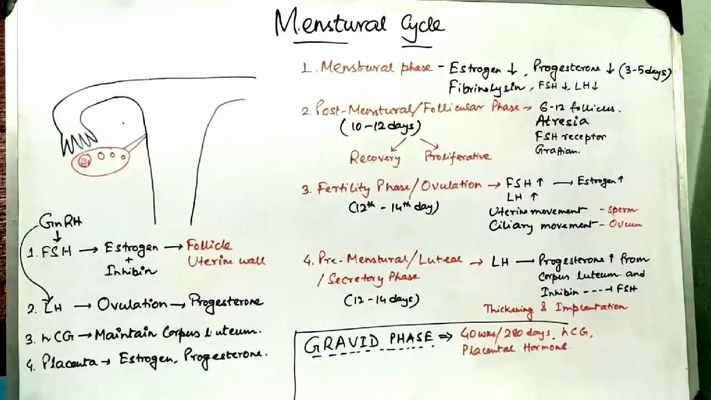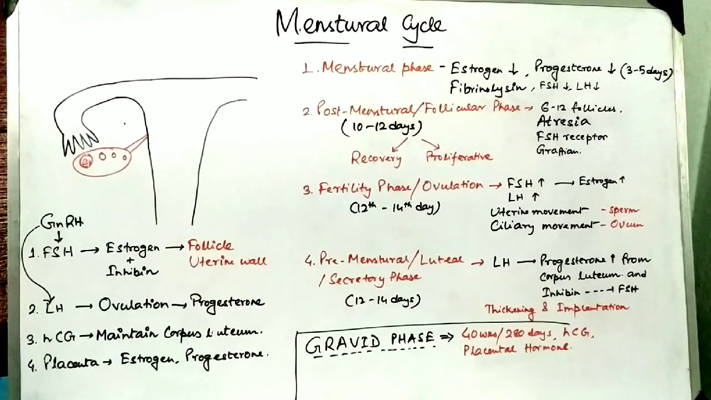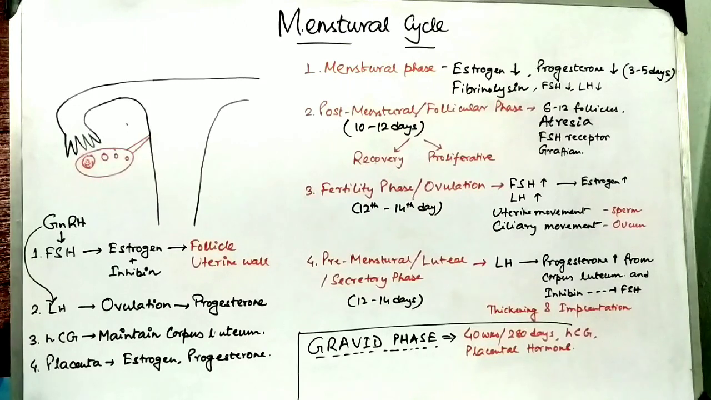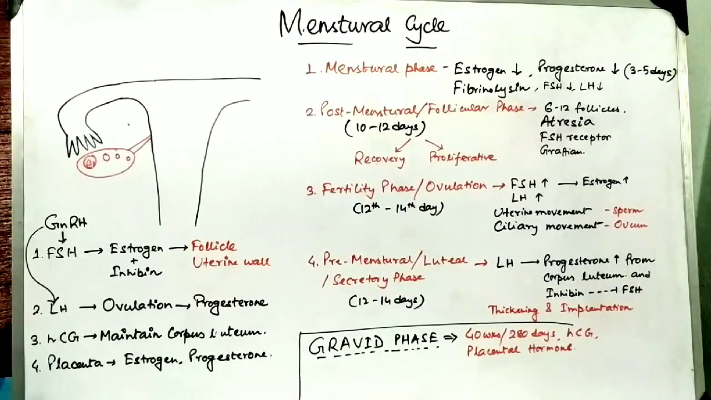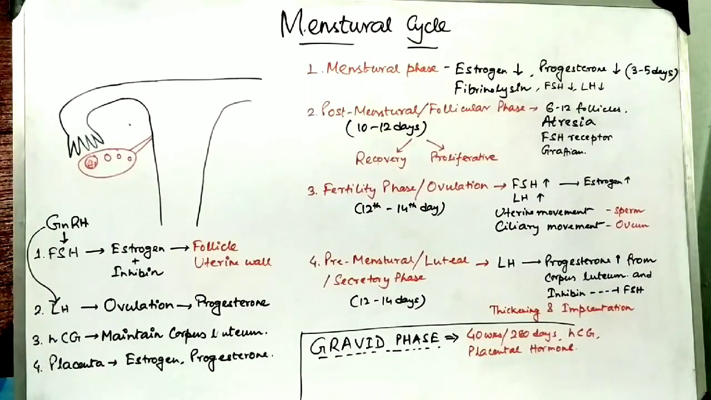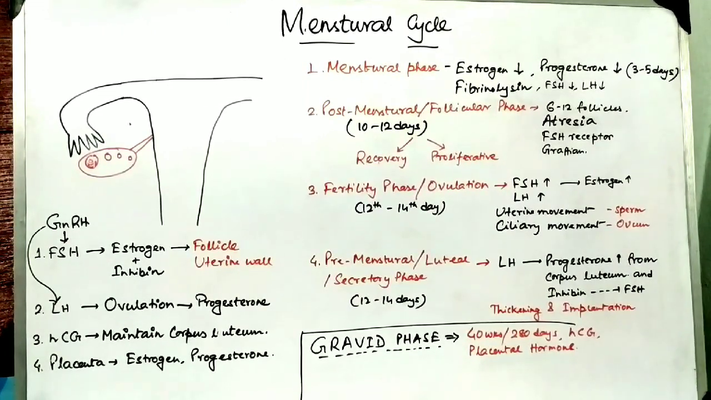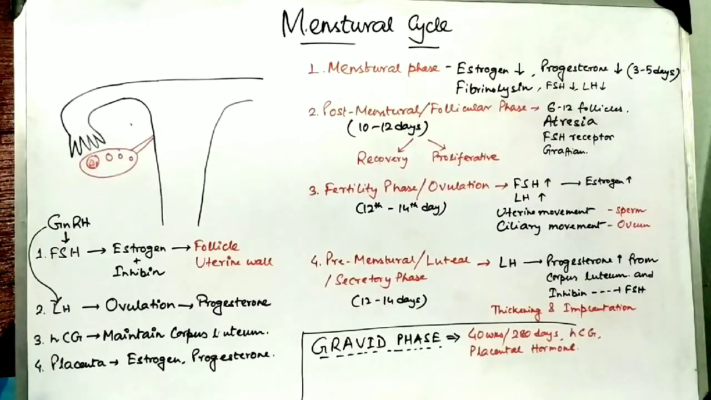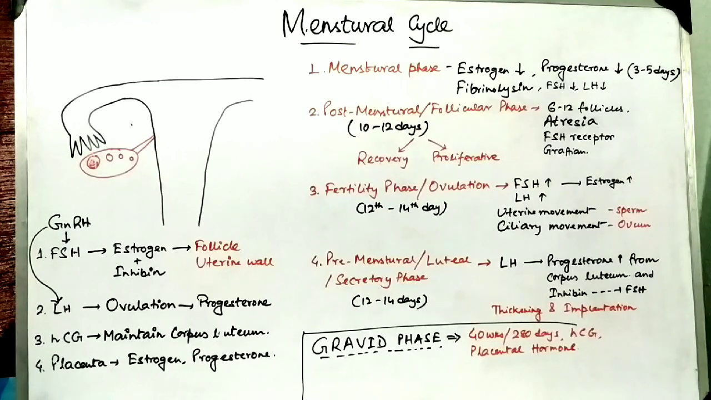Human chorionic gonadotropin maintains the corpus luteum. That means the corpus luteum is maintained or remains inside the ovary with the help of HCG. If HCG is absent, the corpus luteum will gradually go down and be lost. So the corpus luteum is the main organ which secretes progesterone, and progesterone supports the uterine wall. When placental progesterone is there, it will do the same function.